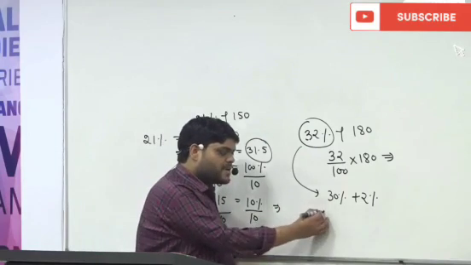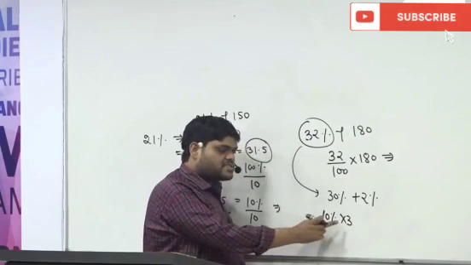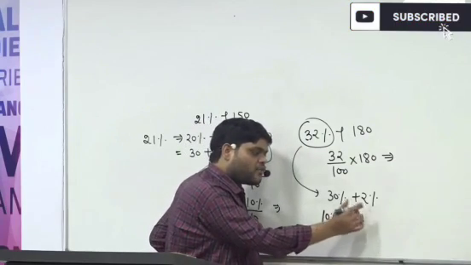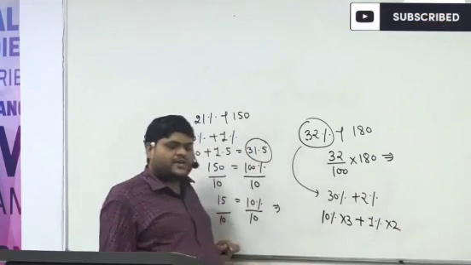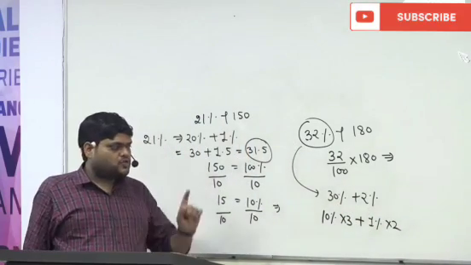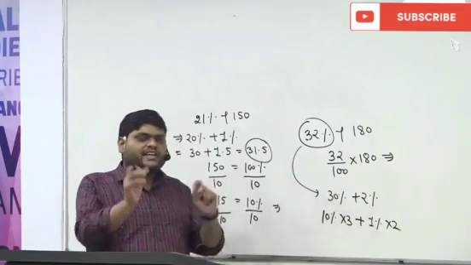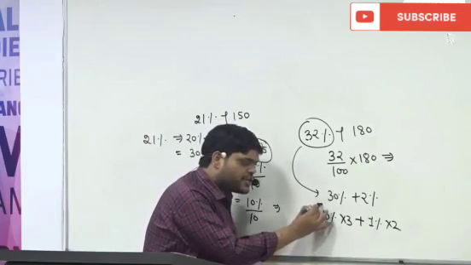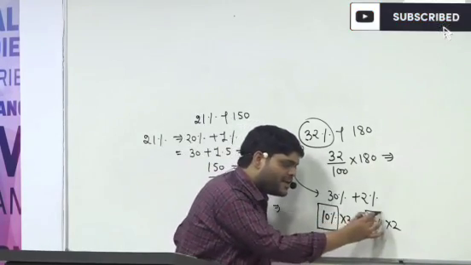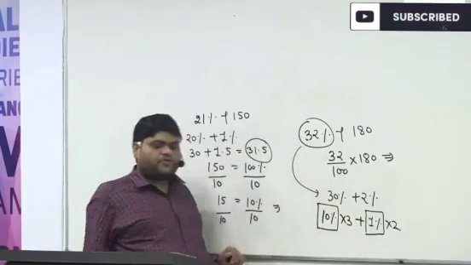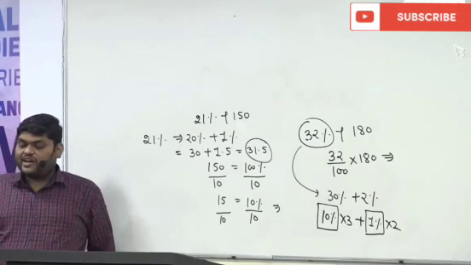We can find 30% if we multiply 10% by 3, and for 2% we multiply 1% by 2. So understand, to find out 32% what do we require? We actually require the value of 10% and the value of 1%.